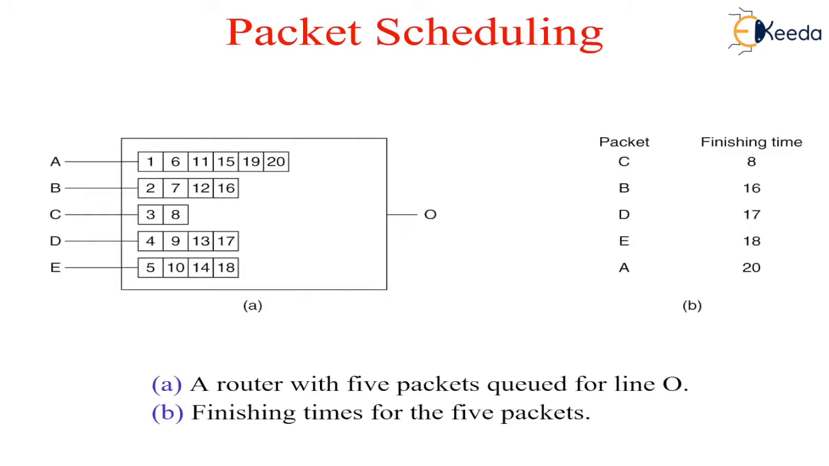The algorithm is illustrated in the figure. In figure A, we see packets of length 2 to 6 bytes. At clock tick 1, the first byte of the packet on line A is sent. Then goes the next byte of the packet on line B, and so on. The first packet, C, finishes after 8 ticks. The sorted order is given in figure B.